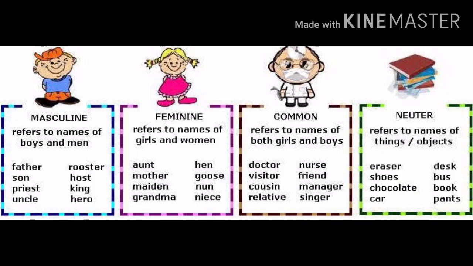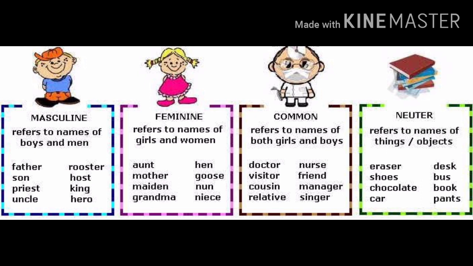Let's revise once again. Masculine gender refers to the names of boys and men, all the males. Father, son, priest, uncle, rooster, host, king, hero. All these are males, so they go under masculine gender. Feminine refers to the names of girls and women. Aunt, mother, maiden, grandma, hen, goose, nun, niece. These all are females, so they go under feminine gender.